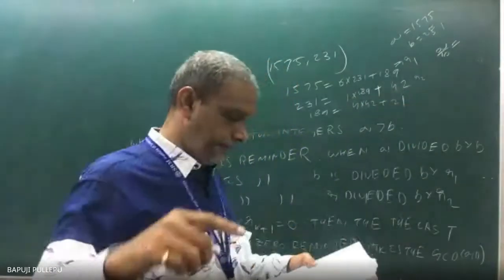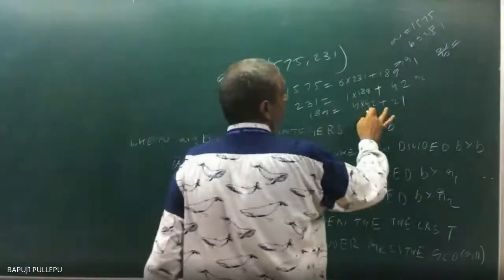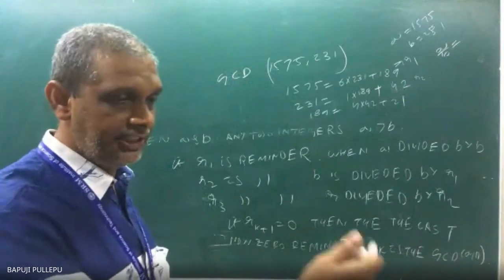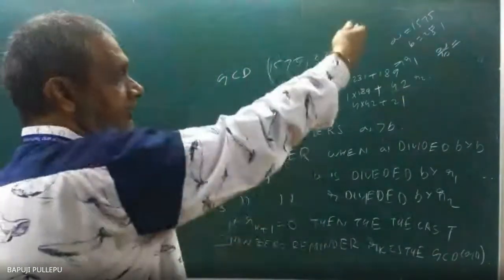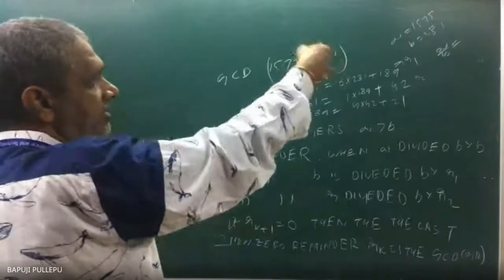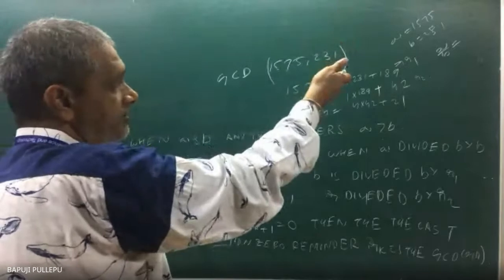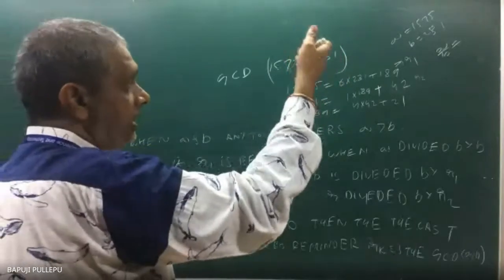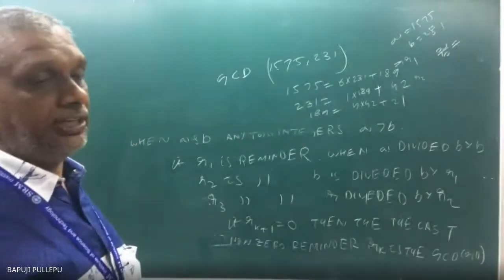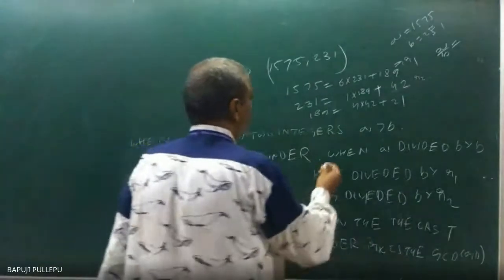Now, this 42, how can I write it? Multiples of this fellow. Am I correct or not? The theorem is coming or not? The previous term, the remainder, remains actually. First A, then R1 is B divided by R1. Then R2 is divided by R1. R3 is divided by R2. Like this, when I get the zero remainder, I will stop. Reaching or not?